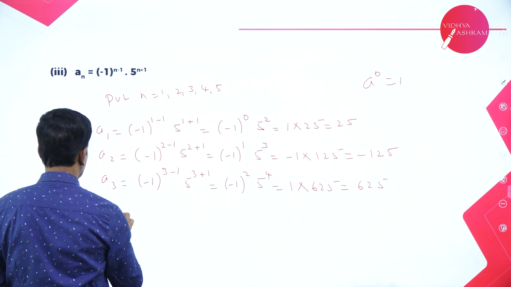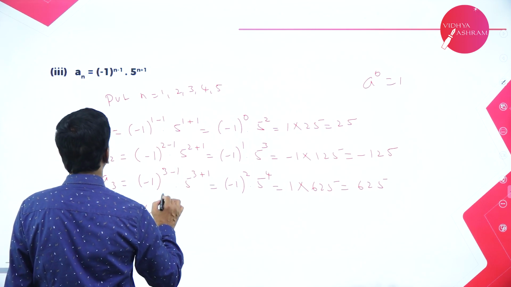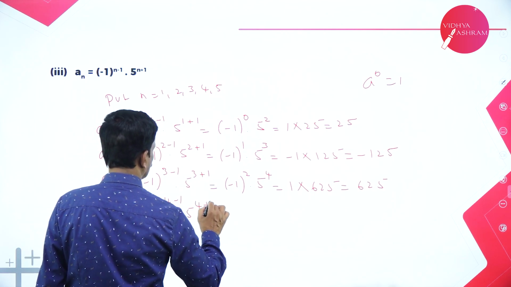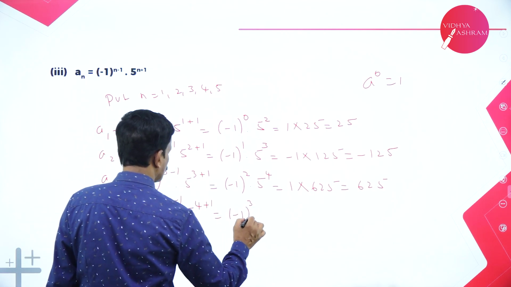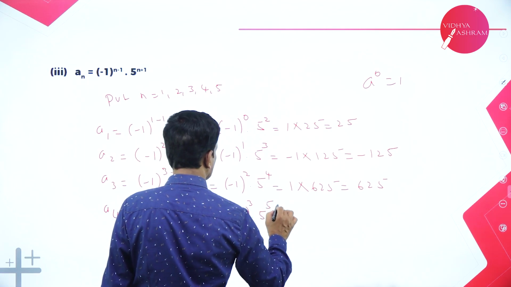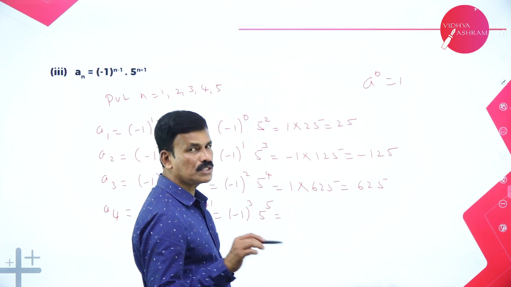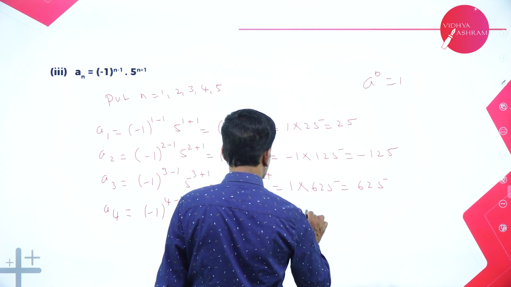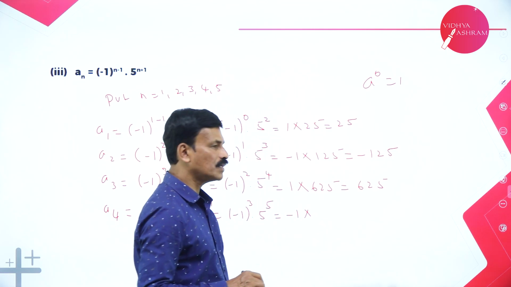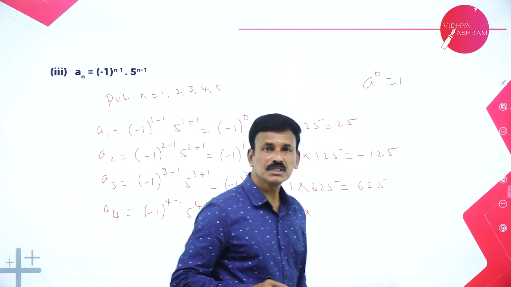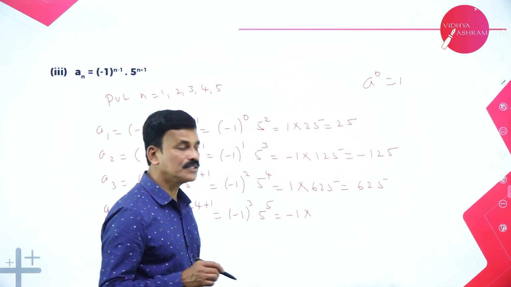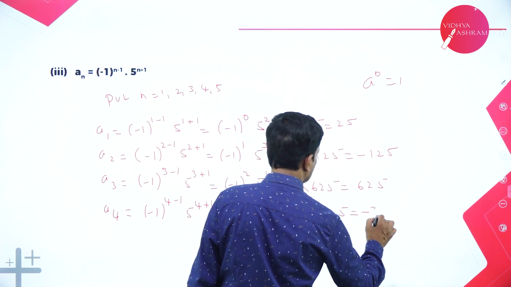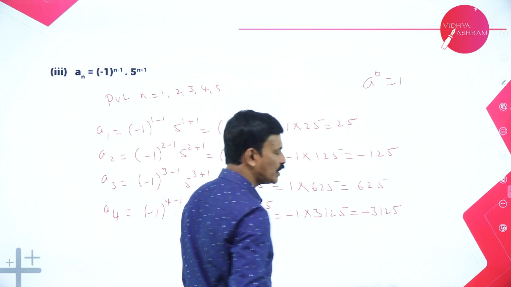Now put n is equal to 4. A4 is equal to (minus 1) to the power of n minus 1, which is 4 minus 1, into 5 to the power of 4 plus 1. So (minus 1) whole cube into 5 to the power of 5. (Minus 1) whole cube is minus 1, into 5 to the power of 5, which is 625 into 5. So 625 into 5 is 3125. So minus 1 into 3125 is 3125 along with the negative sign.